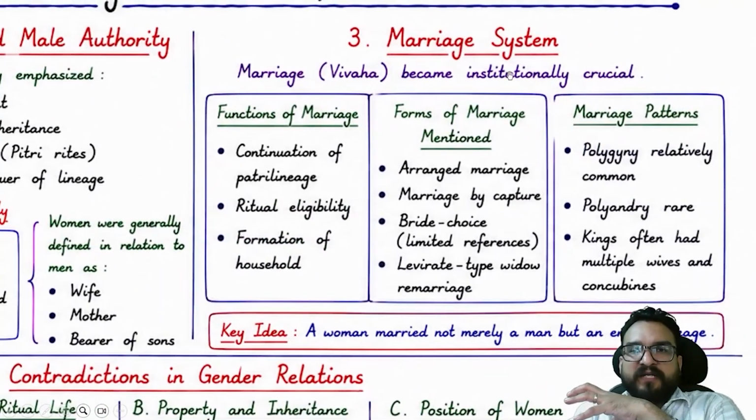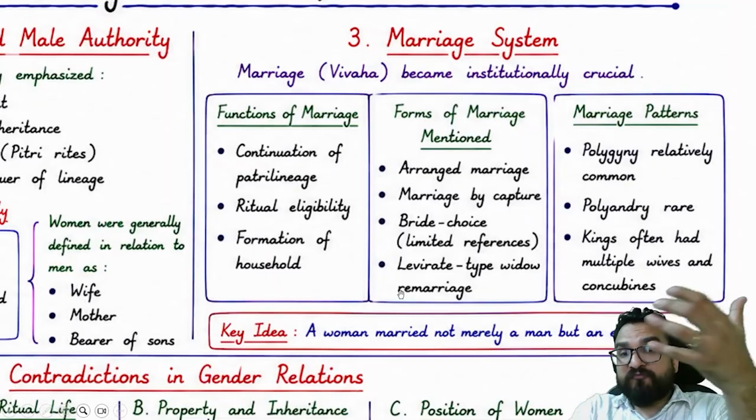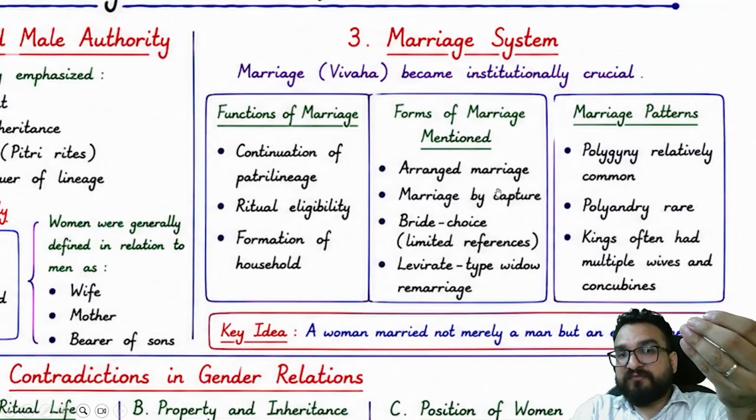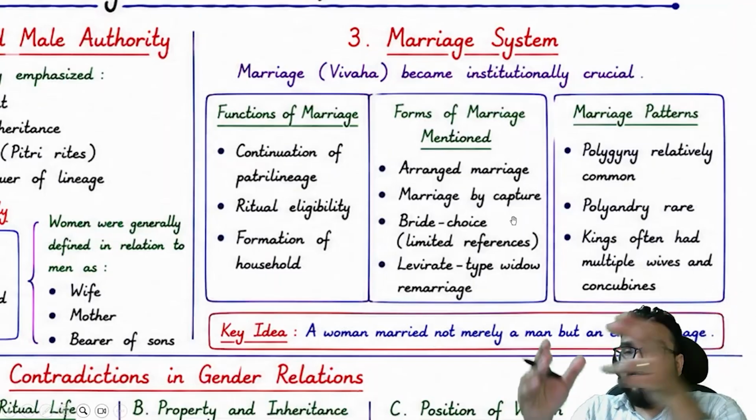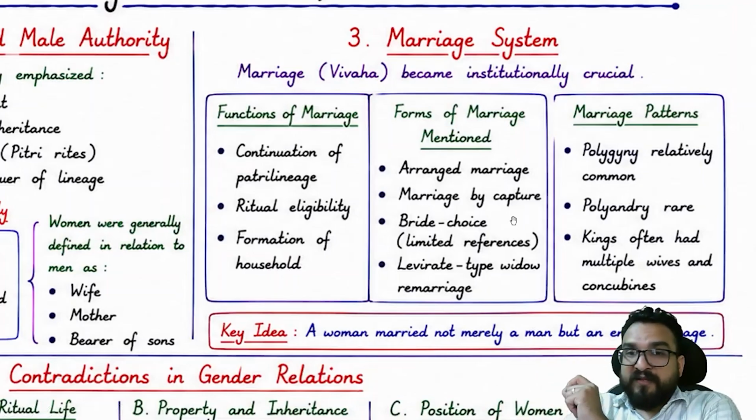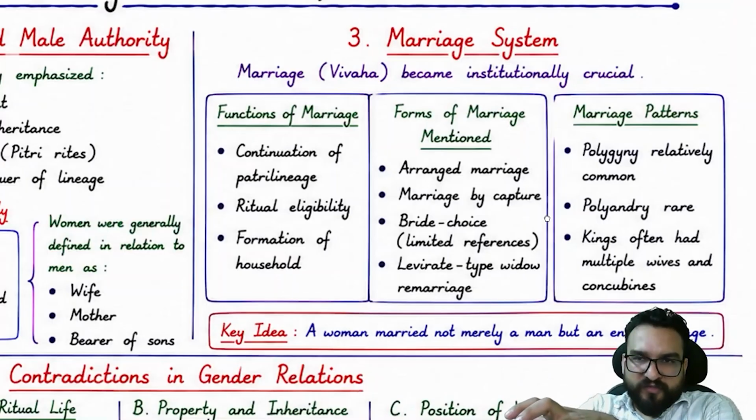Marriage systems, vivah became institutionally crucial. Function of marriage was continuation of patrilineages, ritual eligibility, and formation of household. The forms of marriage which are mentioned are arranged marriage as well, marriage by capture as well, and these are written in the sutras, guys, right? Bride choice, okay, but limited reference we have over here, okay, and widow remarriages also we are finding over here.